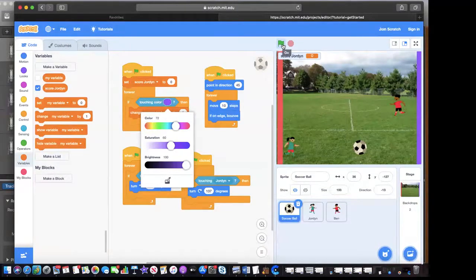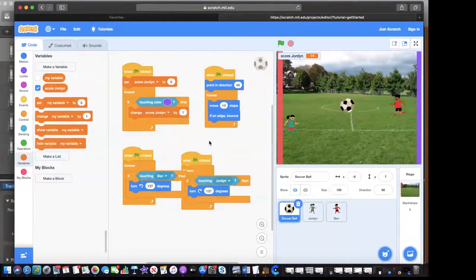Let's see if it works. Green flag is clicked. Jordan kicks. Jordan scores. And she scored 3. That was a 3. Oh, and the scores are going bonanza. They are going so fast. So let me stop that right there. And we'll change the score by 1 if touching purple.